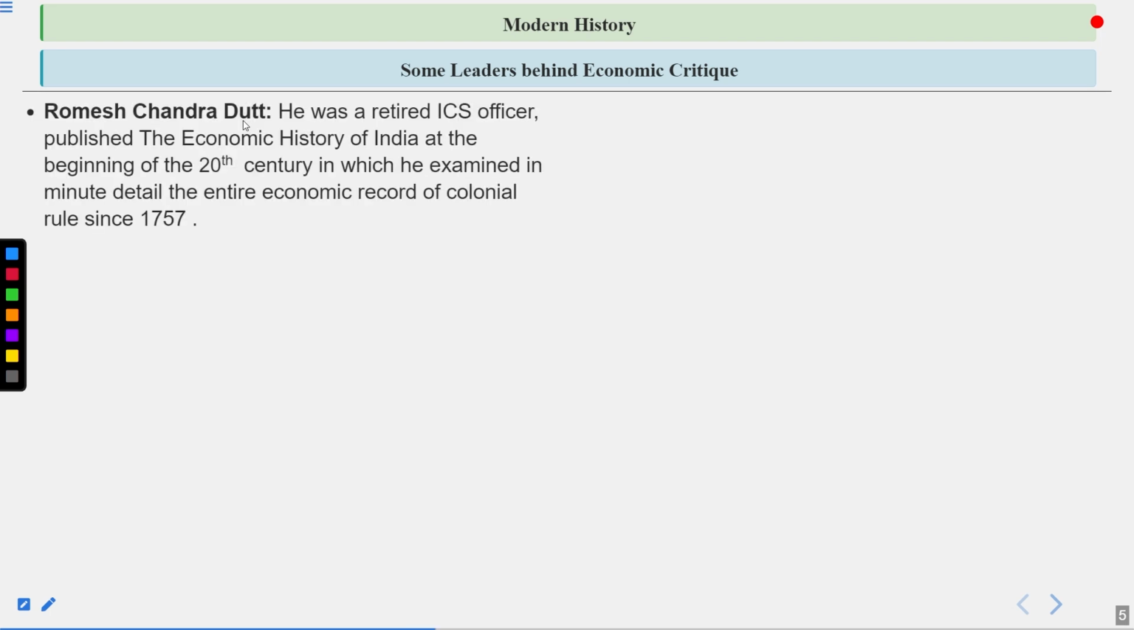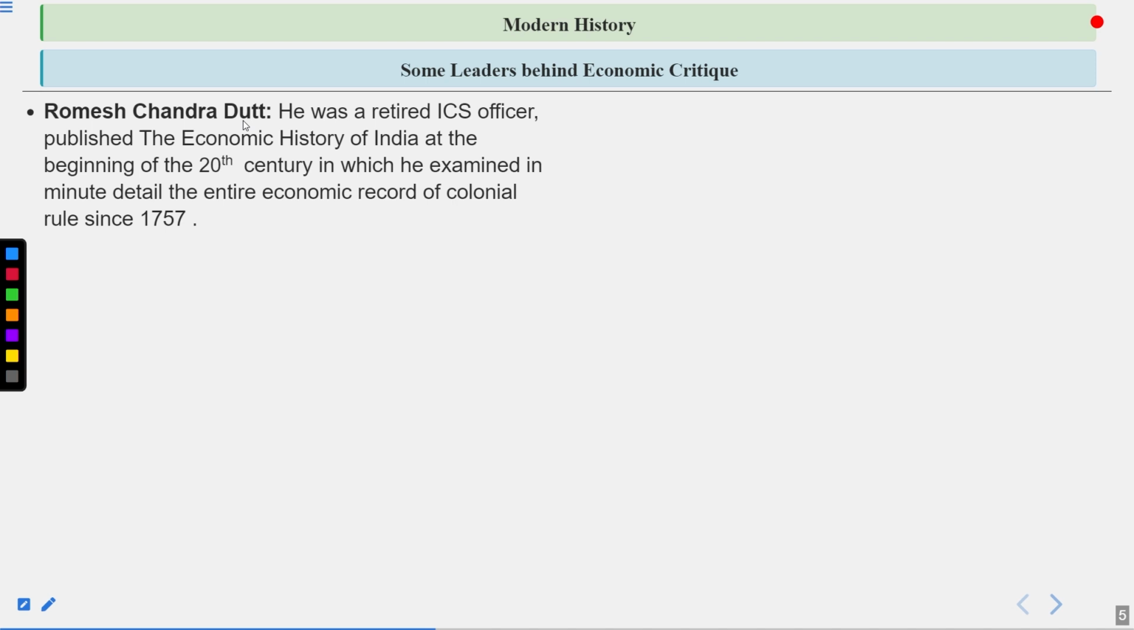First thing that we need to know about is Ramesh Chandra Dutt. He was a retired ICS officer who published The Economic History of India at the beginning of the 20th century, in which he examined in minute detail the entire economic record of colonial rule since 1757. So do remember his name. He was a retired ICS officer, so he had worked closely with the Britishers, and he knew how they loot and what methods they adopt.